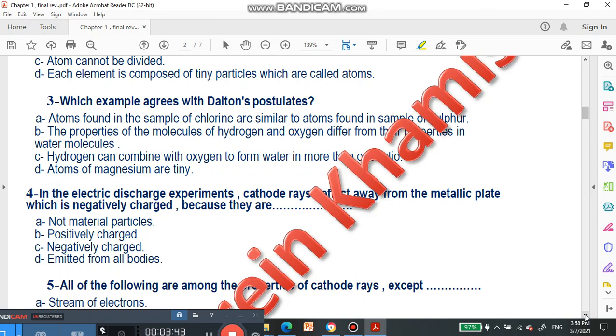Which example agrees with Dalton's postulates? Atoms of magnesium are tiny. He said all atoms are very small and solid particles. So the last one, number D, is the right answer here. Okay, so we are going to question number 4.